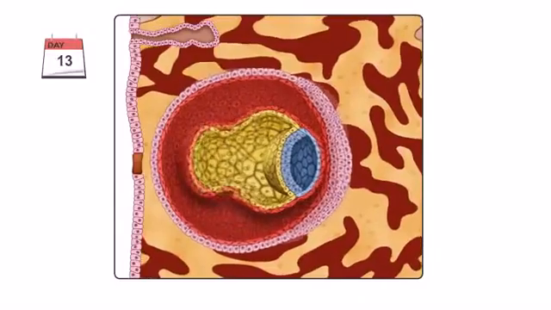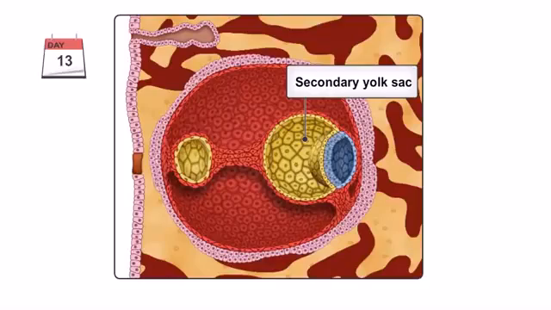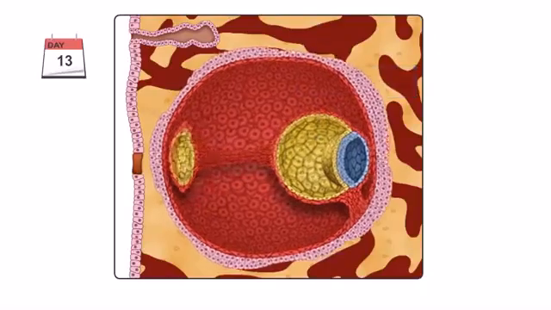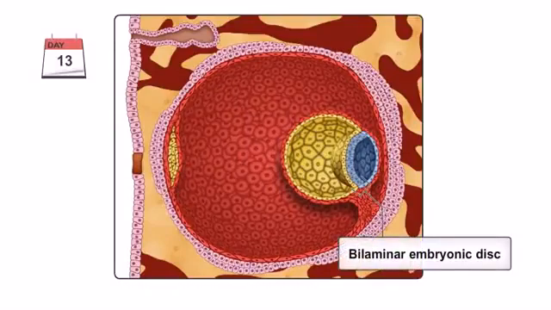Around 13 days after fertilization, a large portion of the exocelomic cavity is pinched off, forming a smaller cavity, the secondary yolk sac. By the end of the second week of development, the chorionic cavity enlarges, and the bilaminar embryonic